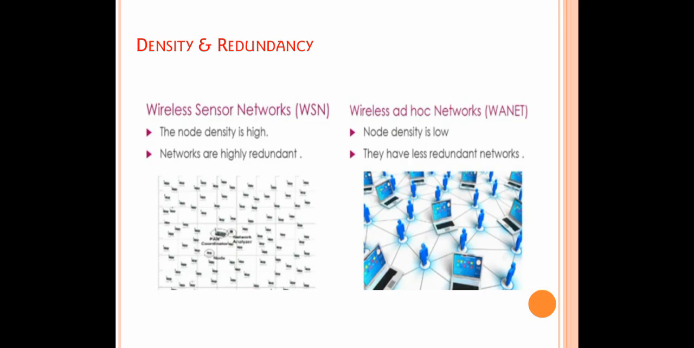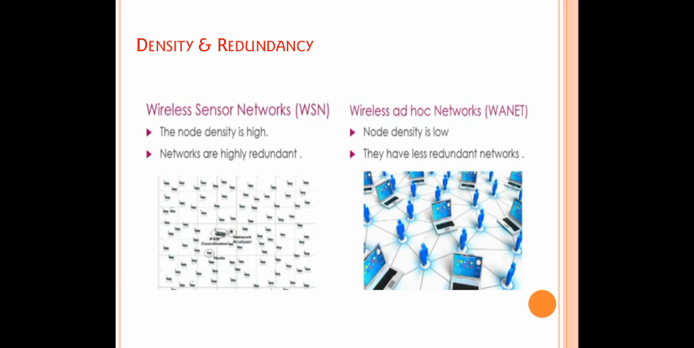Next, density and redundancy. In a wireless sensor network, the density is very high. As we saw, it consists of hundreds of thousands of nodes. In that case, the density is very high, and network redundancy is also high, because these sensor nodes are deployed in harsh environments and placed in some hot areas to measure the parameters, and that's why these nodes are robust.